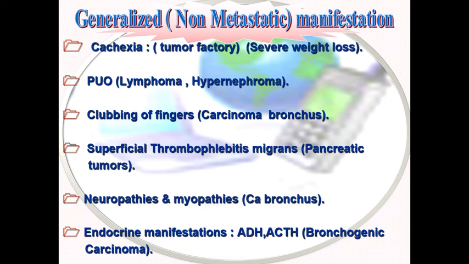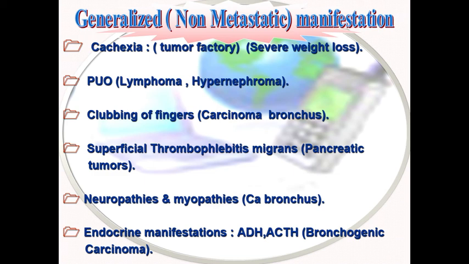Pyrexia of unknown origin is one of the features of lymphoma and hypernephroma. Clubbing of fingers occurs in bronchogenic carcinoma, and a very characteristic feature of pancreatic tumor is called superficial thrombophlebitis migrans, where there is thrombosis of the superficial veins at different sites, one in the hand, another in the lower limb, or in the back, whatever the site of the vein.